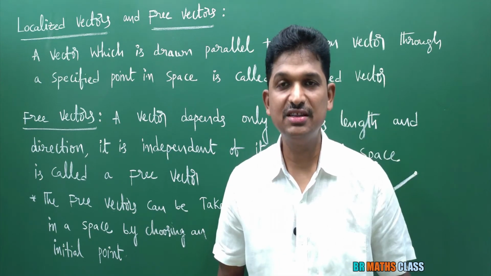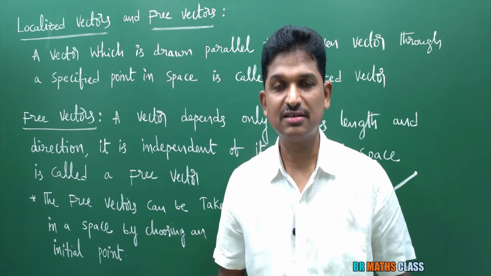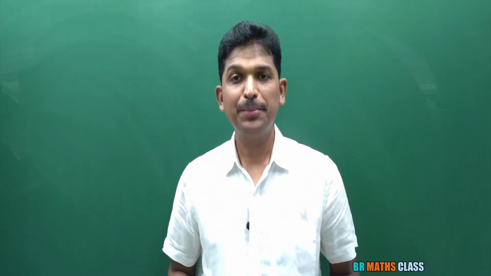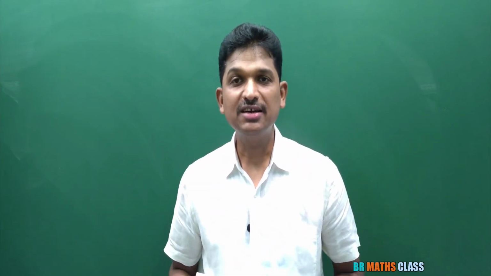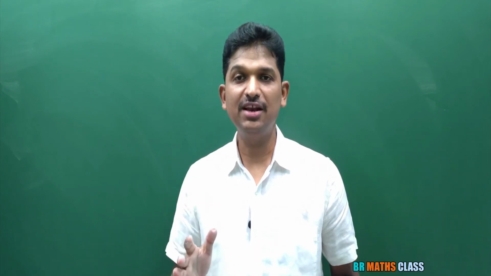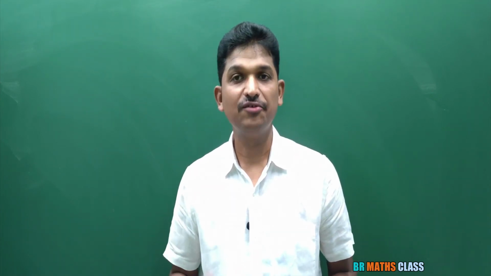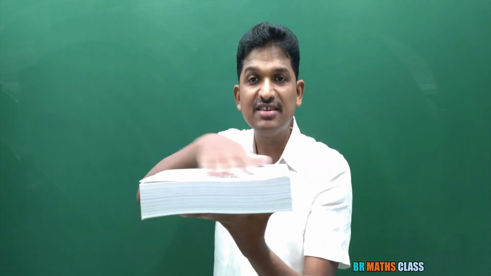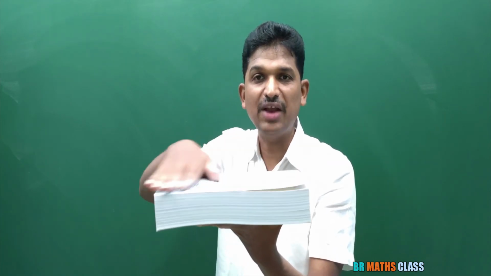Now, last definition in this class, coplanar vectors. See, I'll explain this as simply as possible. Coplanar vectors. The vectors which lie on the same plane are called coplanar vectors. What is a plane? A flat surface is called a plane. This is the flat surface.